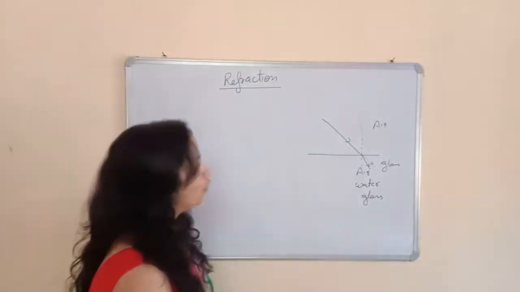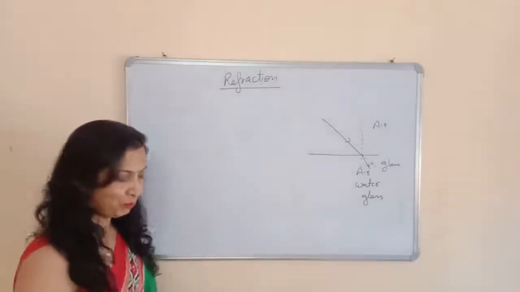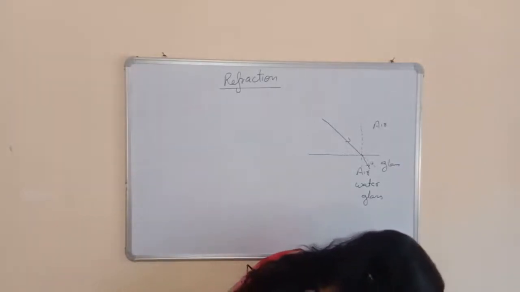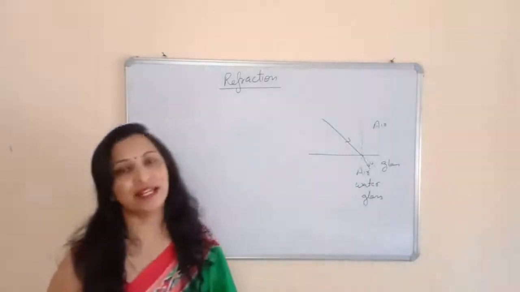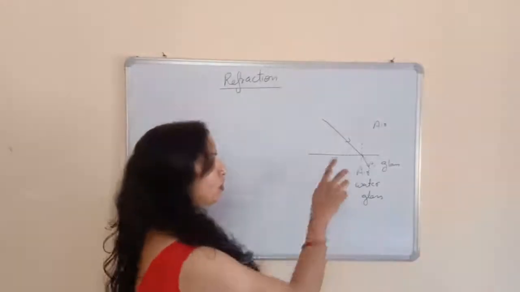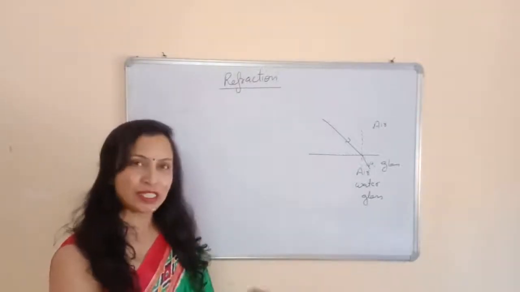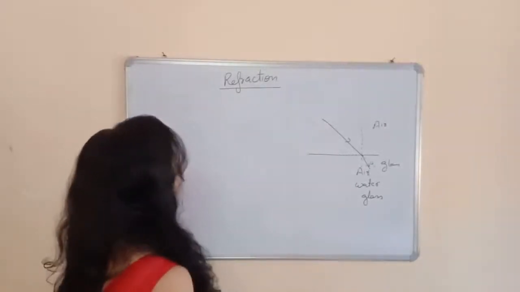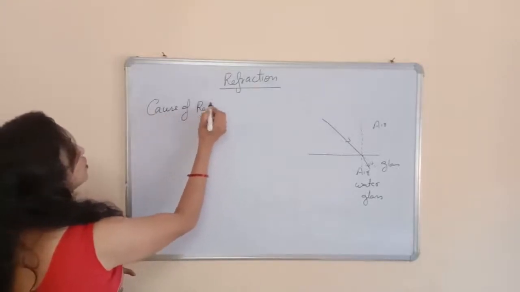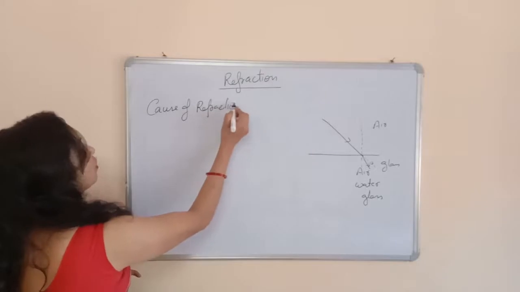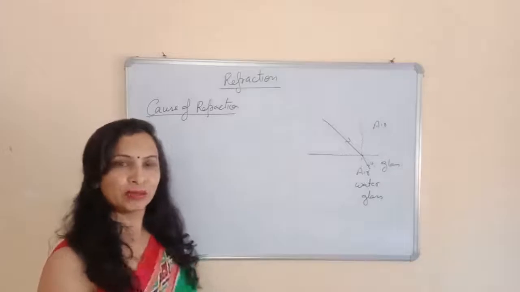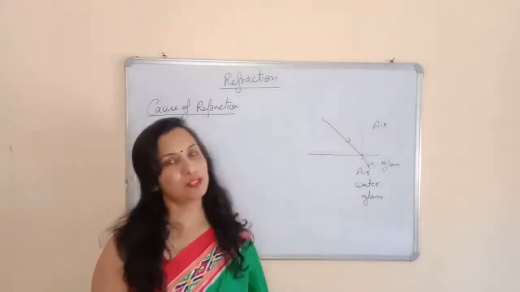So first of all, we should know what refraction is. I think it should be clear to you that refraction means when the light passes from one medium to another, it bends from its original path, and this bending of light is called refraction. It can be either towards the normal or away from the normal. It depends on the medium. Now another thing is, what is the cause of refraction? Why does the refraction of light take place? It means if the light enters from one medium to another medium, why does it deviate from its path?